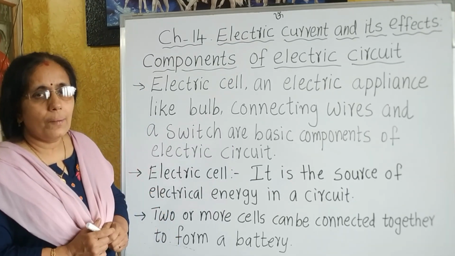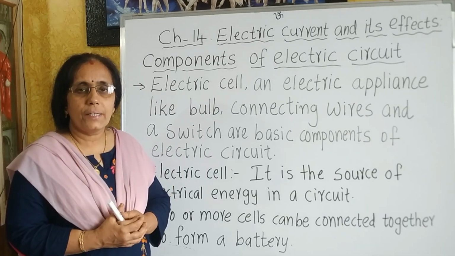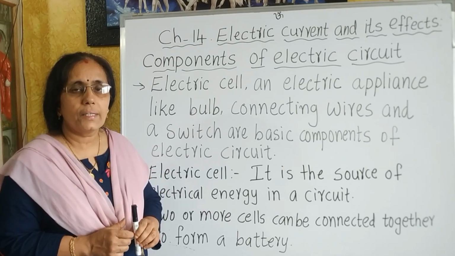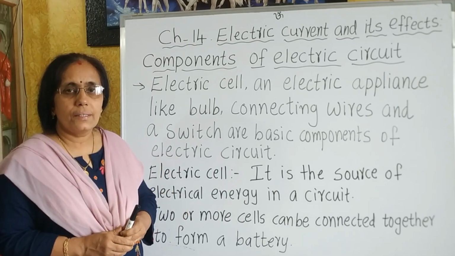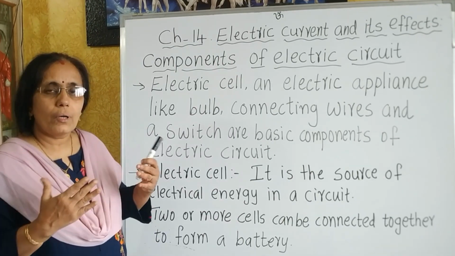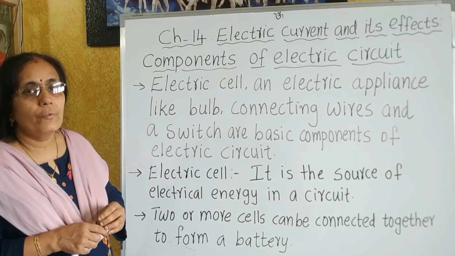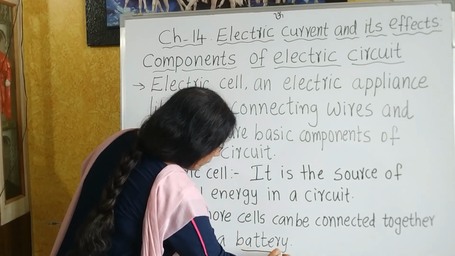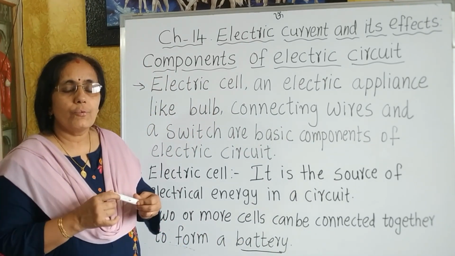Now let us take the components one by one. First one is the electric cell. What is the role of an electric cell in an electric circuit? An electric cell is actually the source of electrical energy in the circuit. That means the cell provides the electrical energy in the electric circuit. Now we can connect two or more cells together, and if we connect two or more cells together, we get a source of electrical energy that is known as a battery. So what is a battery? Two or more cells connected together form a battery.